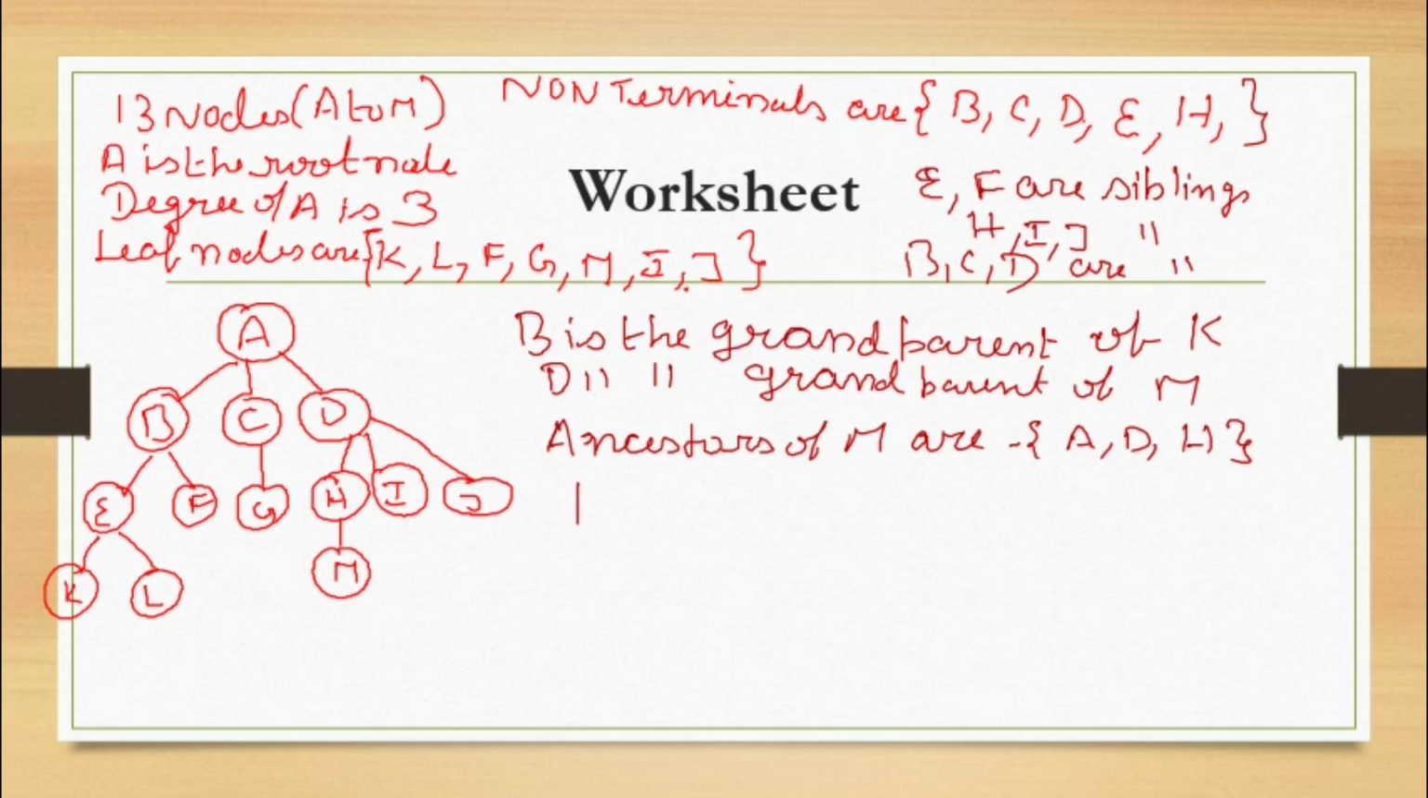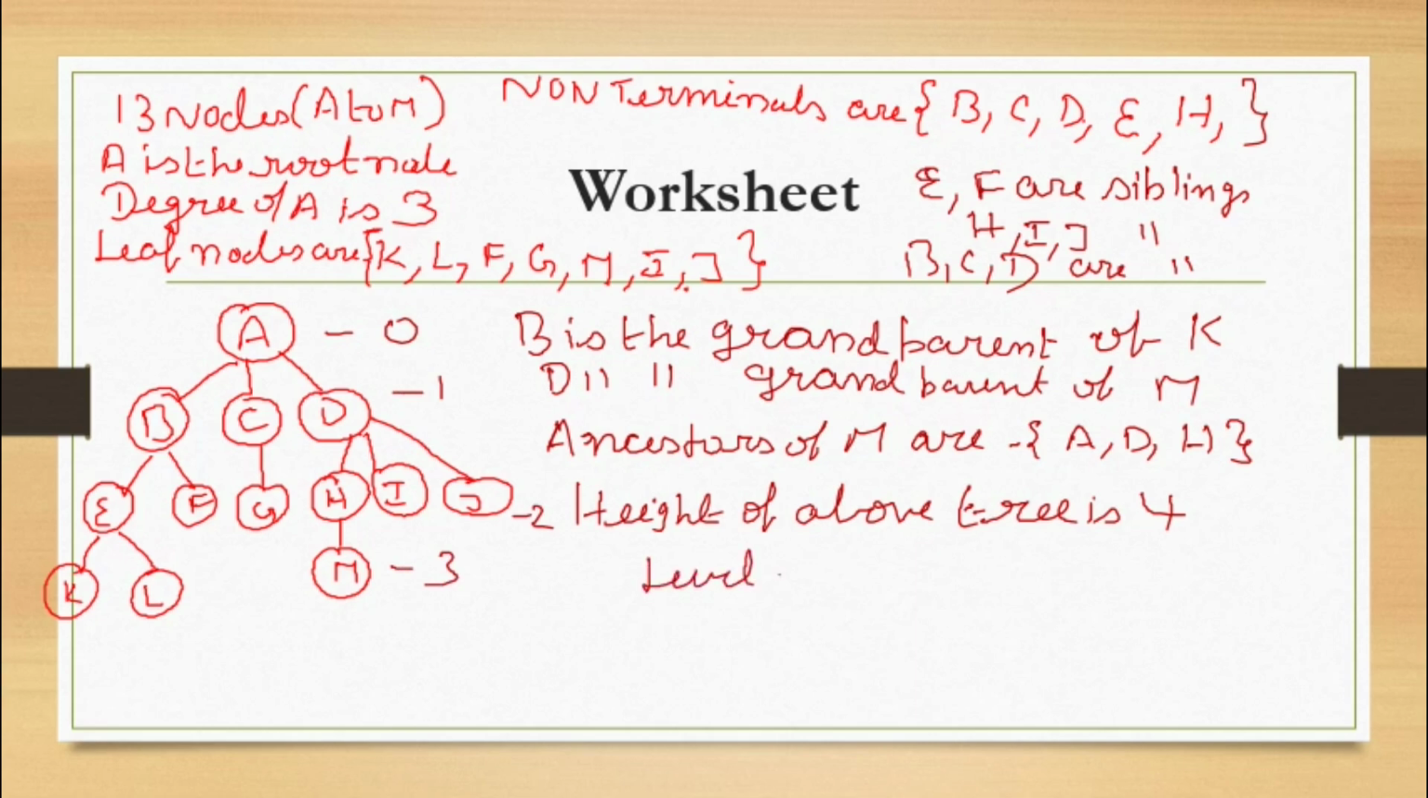What is the height? The height of the tree is 4, because levels always start from 0, 1, 2, 3. So the level of A is 0, because levels start from 0. Similarly, the levels of B, C, D are 1. That is how it goes.